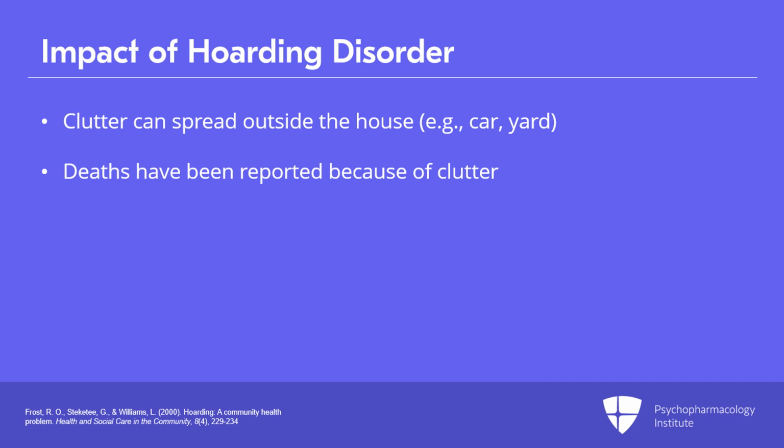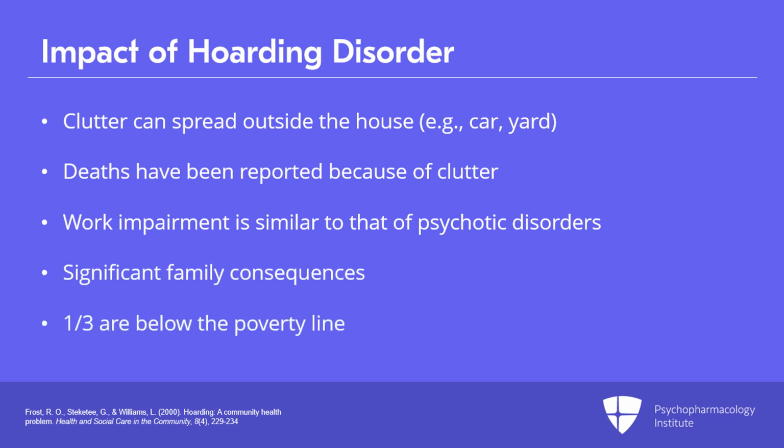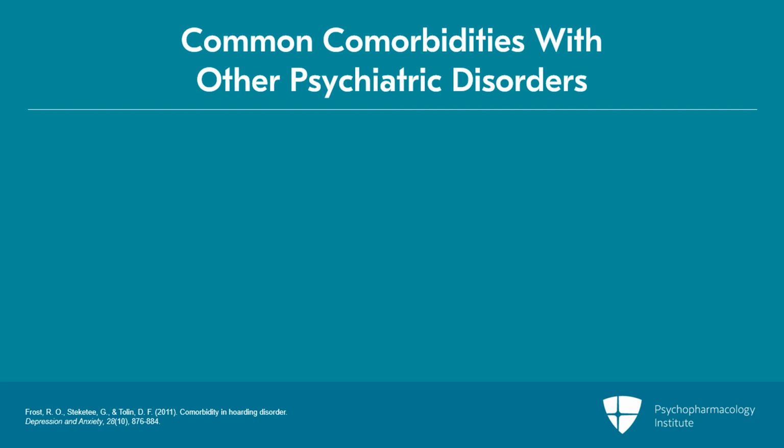People with hoarding have a work impairment that's so severe that it's similar to those with psychotic disorders. There are significant family consequences. People have a marked decrease in the rate of marriage, and 1/3 of people with hoarding are below the poverty line. Now, the vast majority of people with hoarding, 92%, have another Axis 1 or Axis 2 psychiatric disorder, to use prior to DSM-IV terminology there.